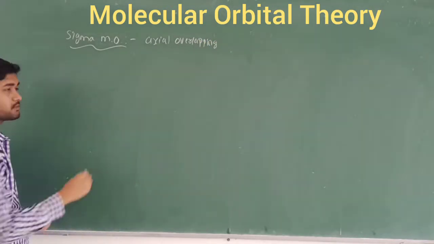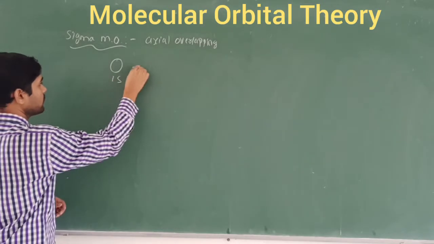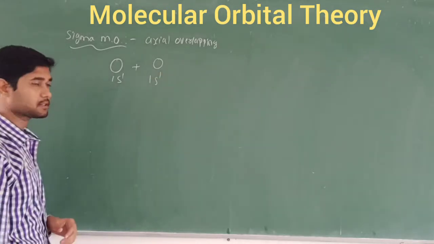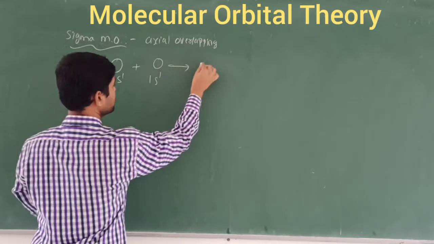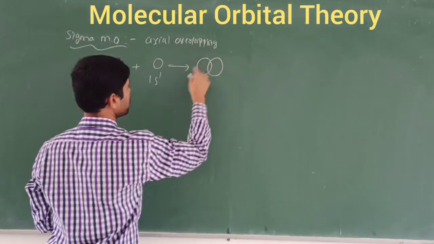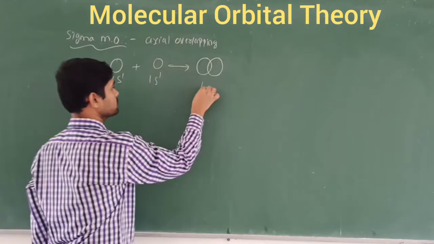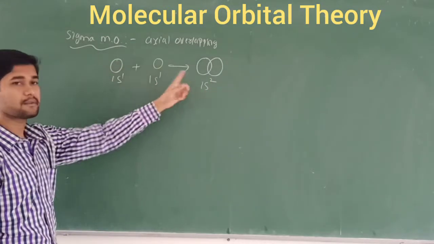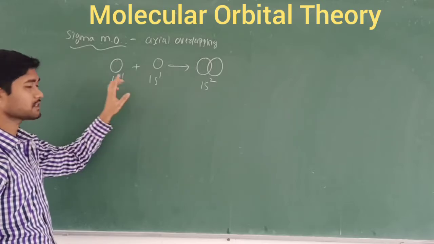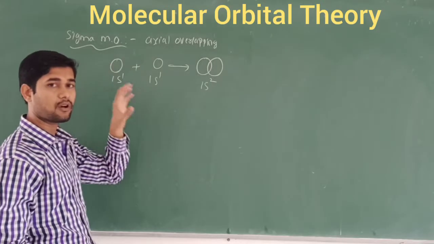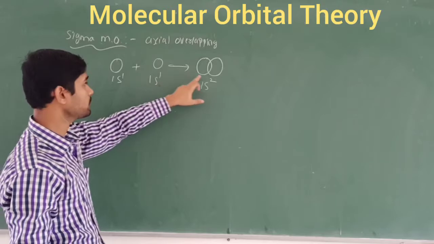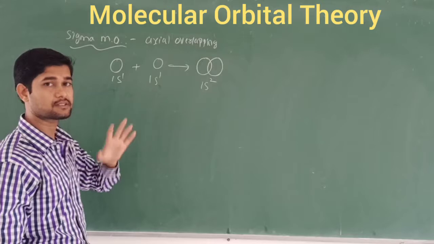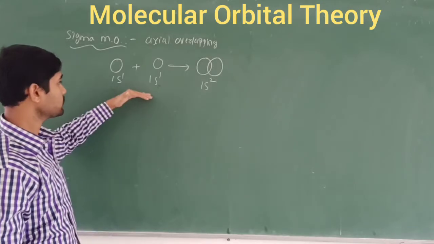Suppose I take the 1s1 atomic orbital of a hydrogen atom, and I am taking one more hydrogen atom in the ground state having the 1s1 electron. What happens? They are going to form the sigma bond, because axial overlapping takes place here. The symmetry is the same, and their energy is also the same. That's why a 1s atomic orbital should always combine only with a 1s atomic orbital to form a bond. This 1s is not going to combine with the 2s orbital, so bond formation does not take place. This is the simplest case.